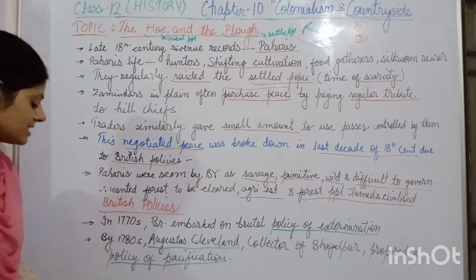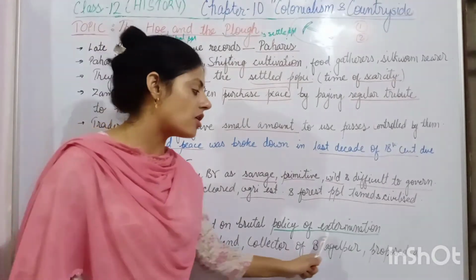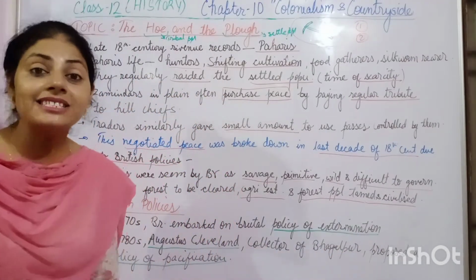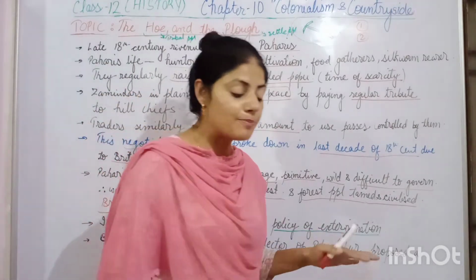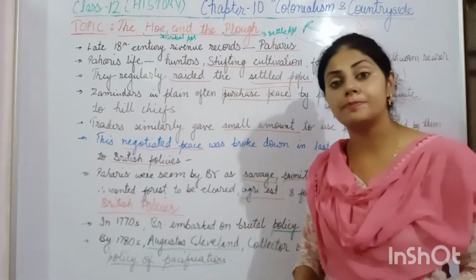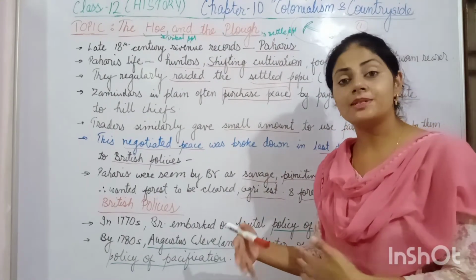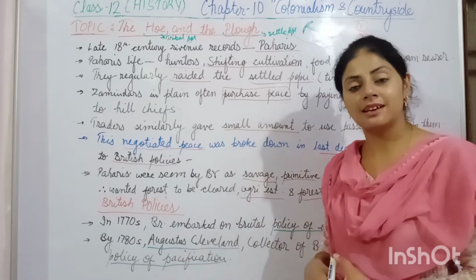In the 1770s, the British embarked on a brutal policy of extermination. Extermination means killing. Britishers during the 1770s started attacking their centers and killing these people.